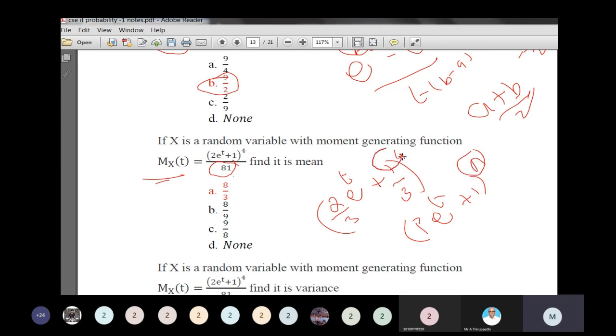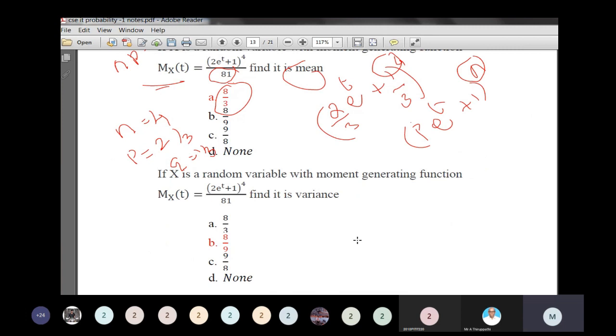What is n? n is equal to 4. What is P? P is equal to 2 by 3. What is the value of Q? Q is equal to 1 by 3. Find the mean. What is the mean? np is equal to 4 into 2 by 3, which is 8 by 3.